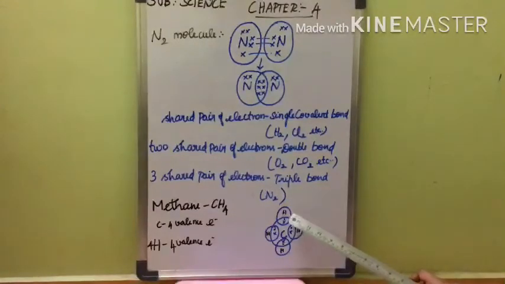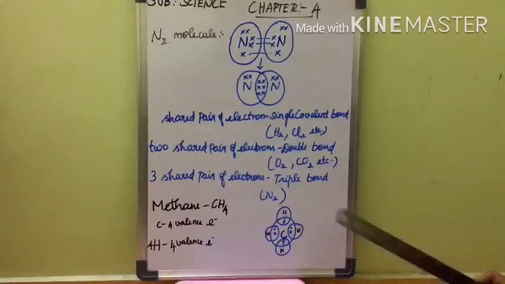So this hydrogen gives 1 electron, sorry, it will not give, it will share. Again this hydrogen will share and this hydrogen will share and this hydrogen will share with the carbon, and it forms a bond. So it is the molecule methane. Is it clear? Here you see the video to get some more clarity, children.